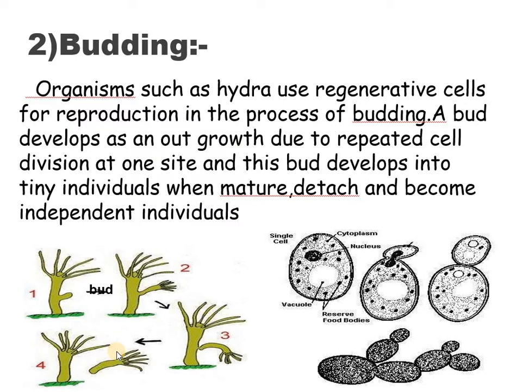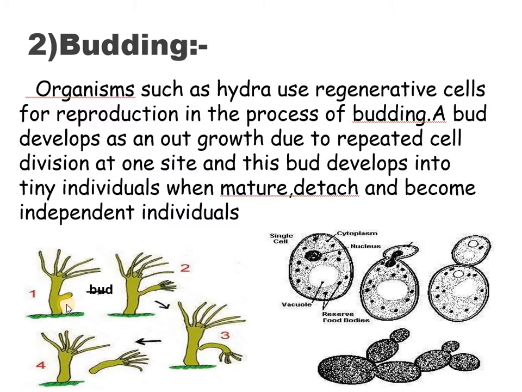Here reserve or stem cells proliferate due to an internal or external stimulus. Repeated cell divisions at a specific site give rise to a cellular mound, and it grows and forms a bud.